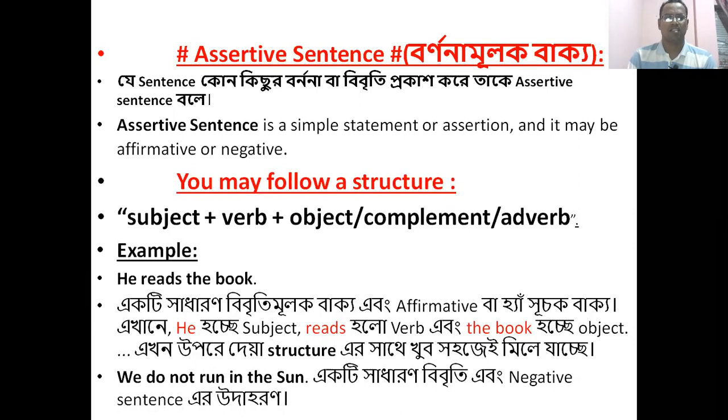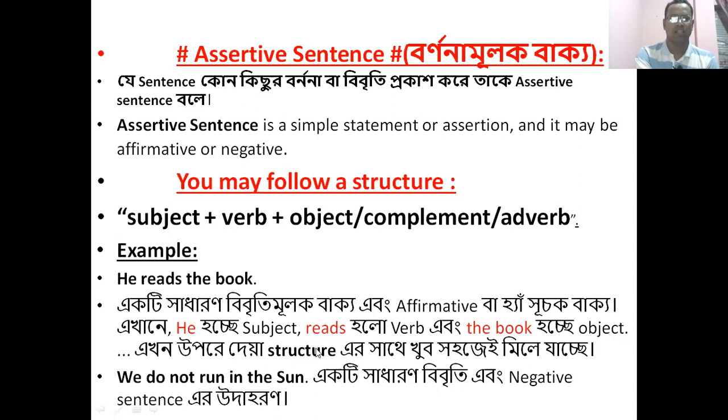The structure is: subject plus verb plus object, or complement and adverb. This is the structure of an assertive sentence. Here is an example: He reads the book. Here he is the subject, reads is the verb, the book is the object.